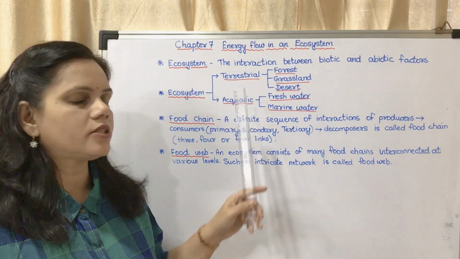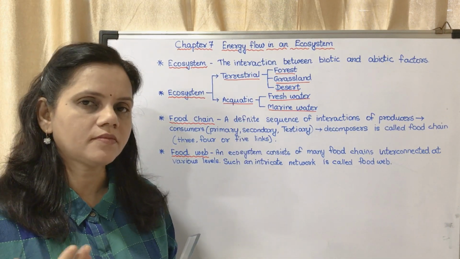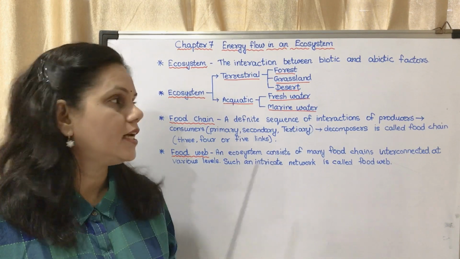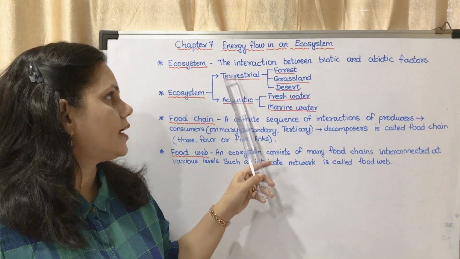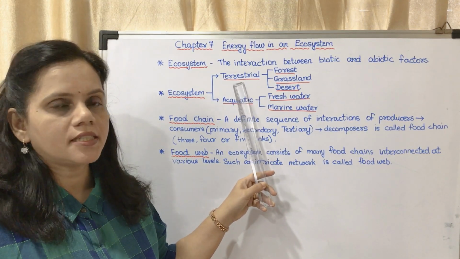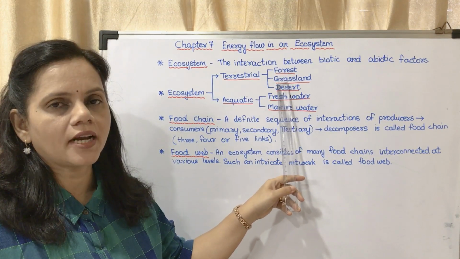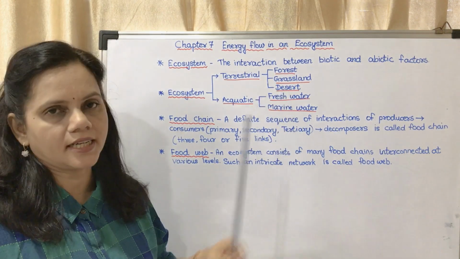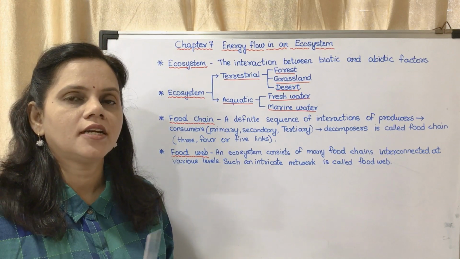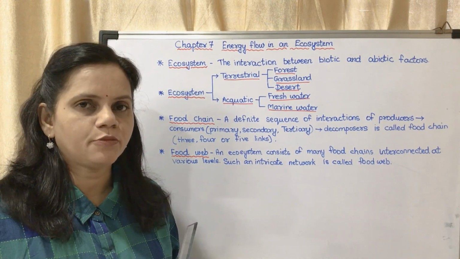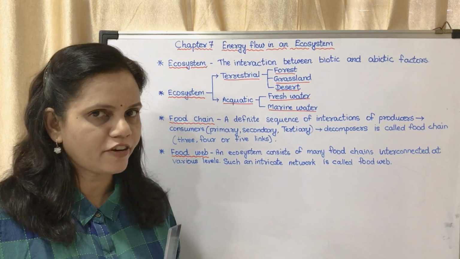The terrestrial ecosystem could be divided into three. Now this is according to the 8th standard syllabus. Terrestrial ecosystem consists of forest ecosystem, grassland ecosystem and desert ecosystem. Forest ecosystem is the ecosystem present in the forest, that means the animals present in the forest.